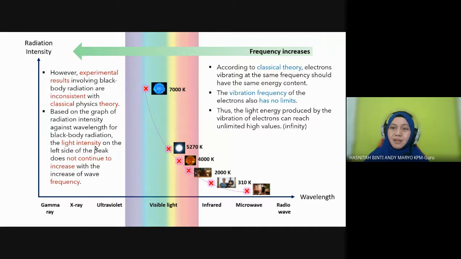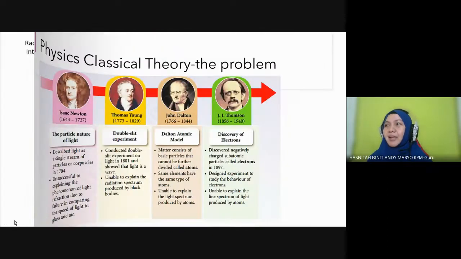Okay, this is the graph for classical theory. It will continue increasing until infinity, and it doesn't match the experimental results conducted by the physicists at that time. So they cannot explain why it doesn't match. Okay, and then later you will see.